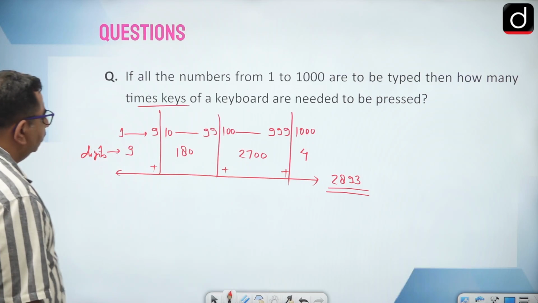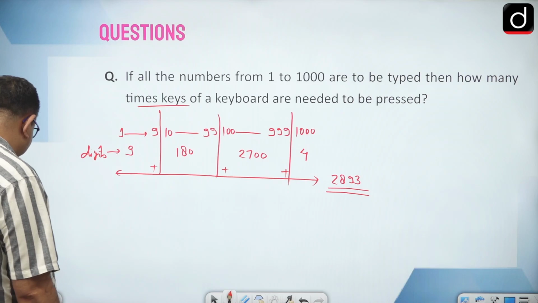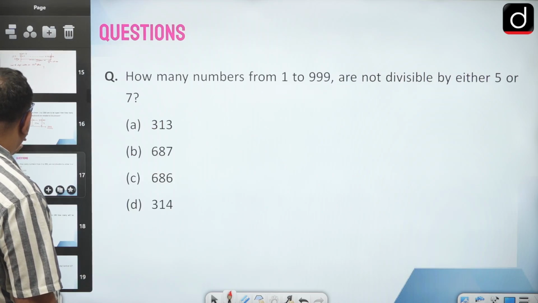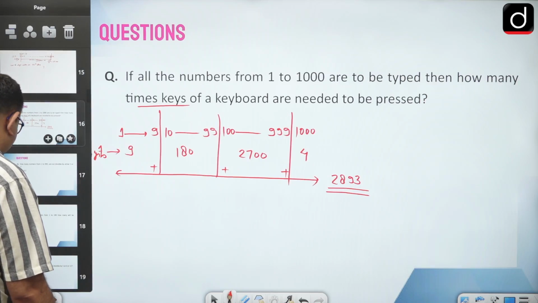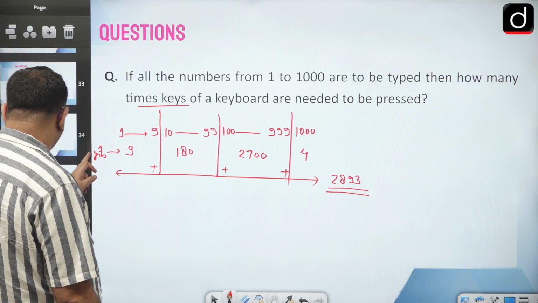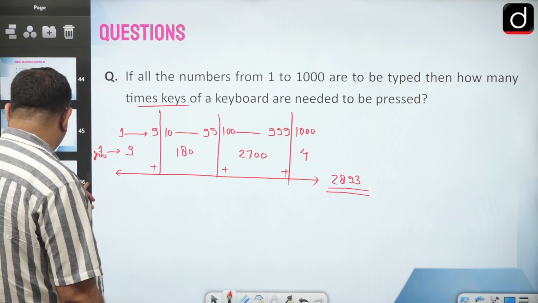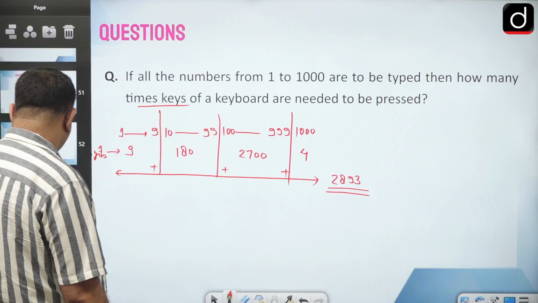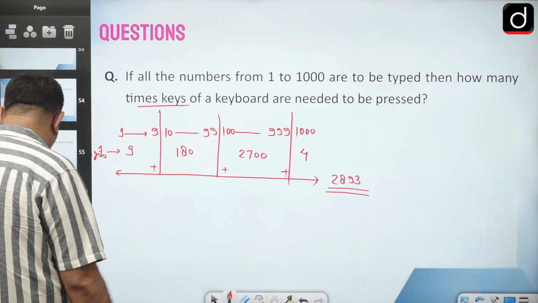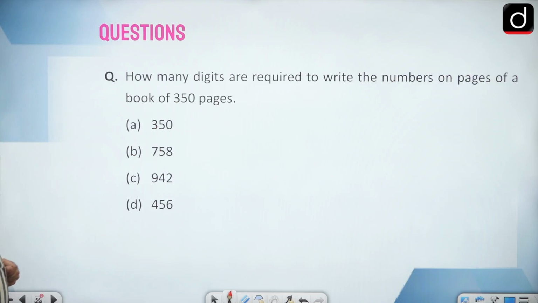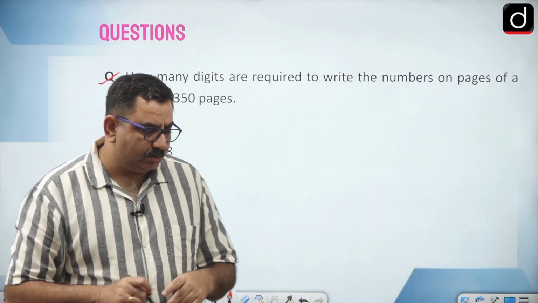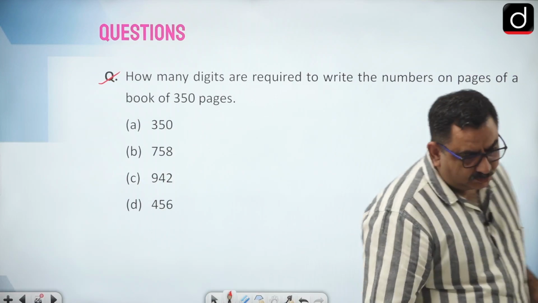So 2893 times we have to press the keys. Okay, this kind of question you may get in your exam.